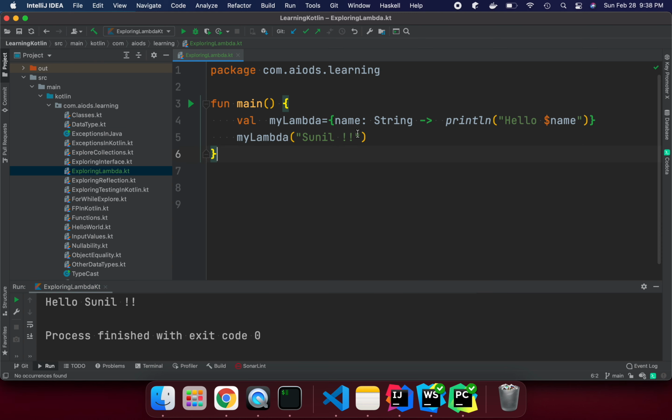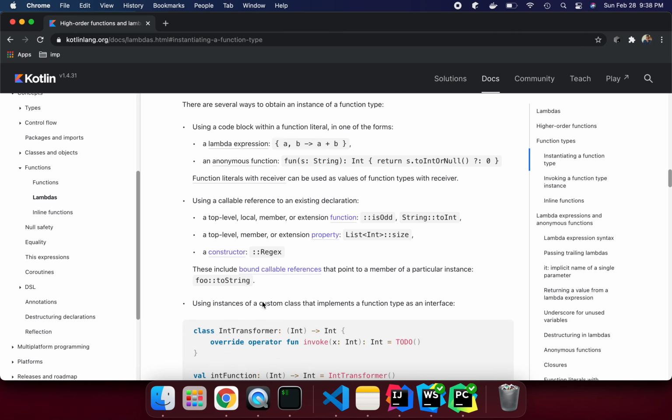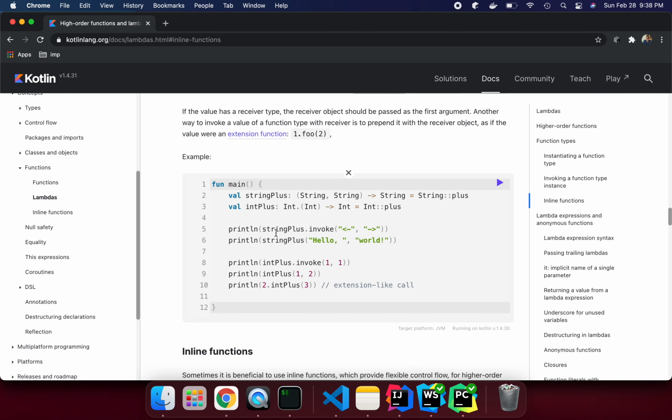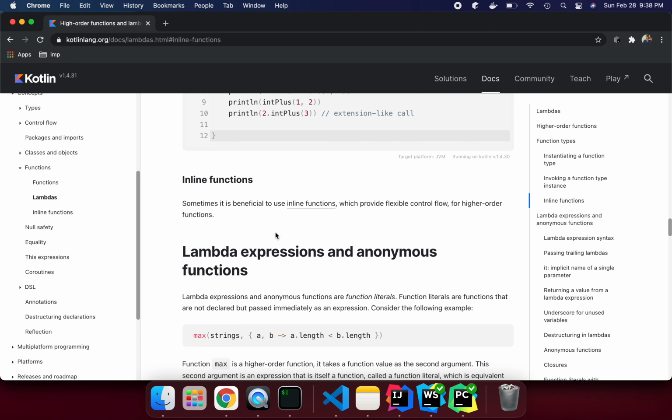In the next lecture I'm going to talk about how we can pass this lambda as a function parameter, which is what we call a higher-order function. That is also a very important feature we need to understand for advanced-level code, which we will do in upcoming lectures. For more details, please refer to the official website. If you see, everything is explained here, how you call lambda and how to do those things.